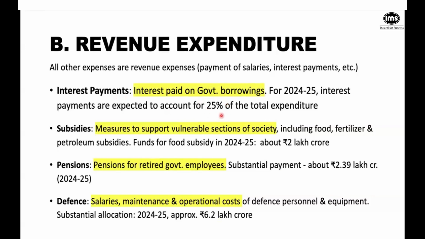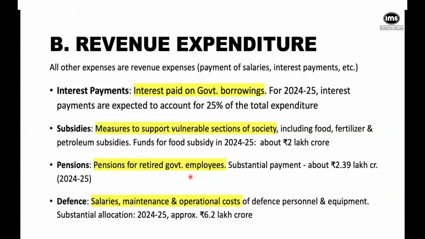And then of course, this is another big chunky thing, that the government does bring in subsidies for food, fertilizer, petroleum, and so on and so forth. Petroleum has been one sticky thing again for quite some time now, and that amounts to something like 2 lakh crores. Then again, people have their divided opinions, and I saw in the comments somebody has rightly put it that the pension payout that the government does is pretty high. It's about 2.39 lakh crores in the interim budget that was announced.